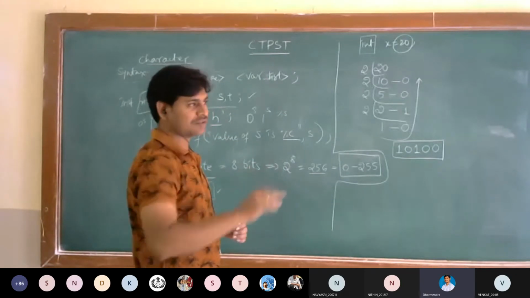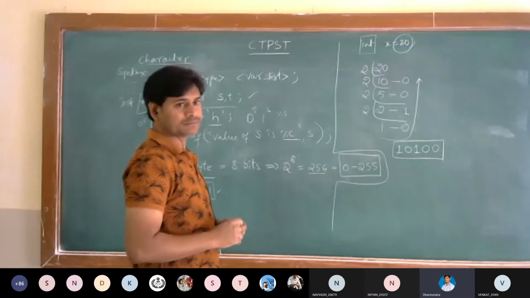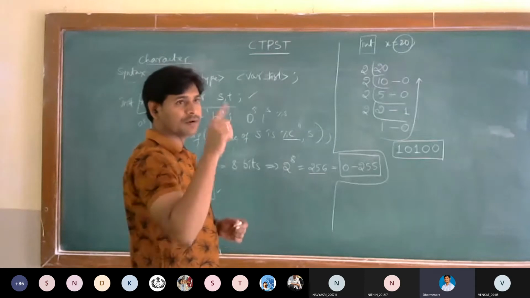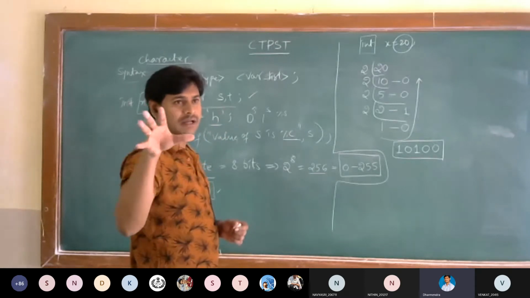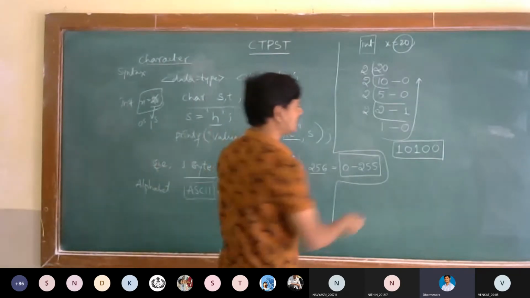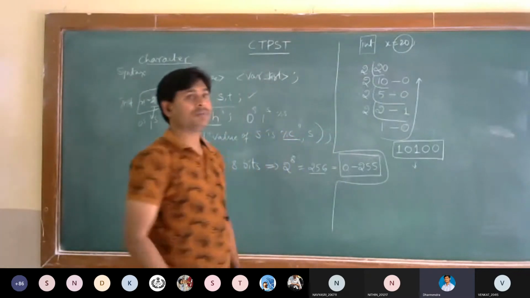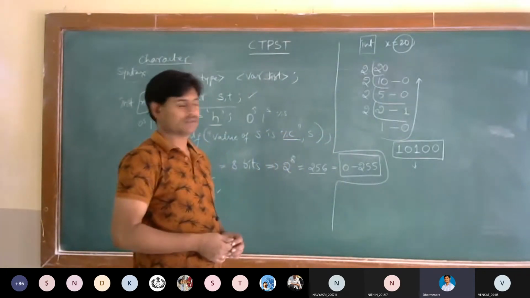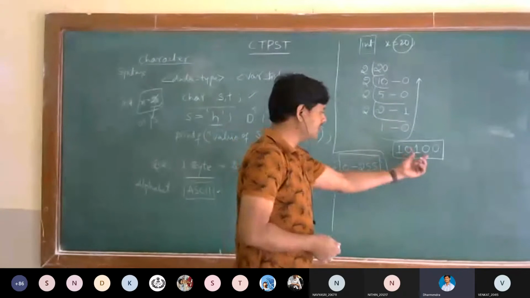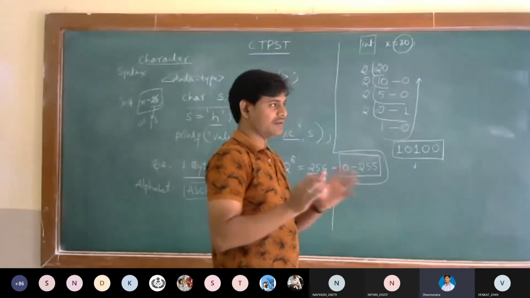For example, take all positive numbers. 2 to the power of 16 values it can hold, which means a number can be represented in 16 positions in this binary form.